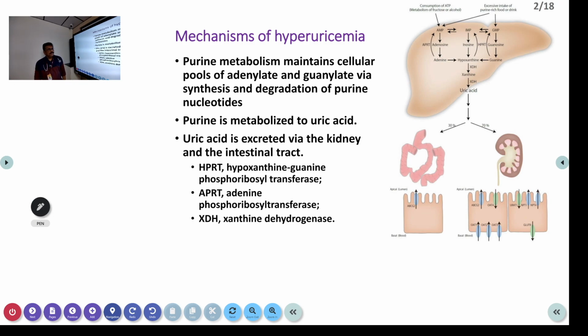So, if you know the purine metabolism, you might have learned in your physiology classes, uric acid is produced by the purine metabolism. When we take purine-rich food, it produces uric acid.